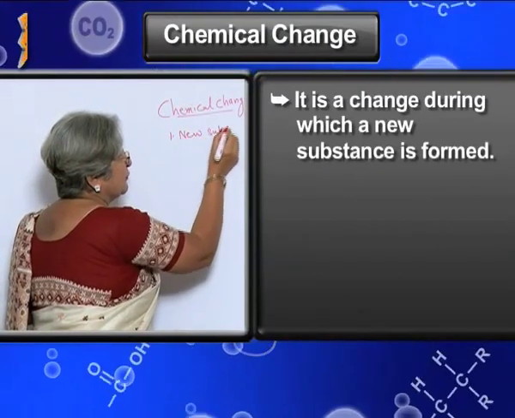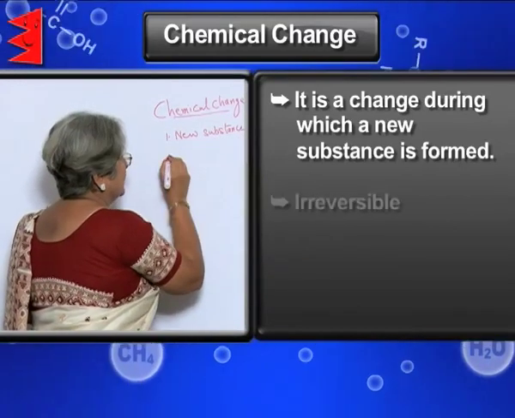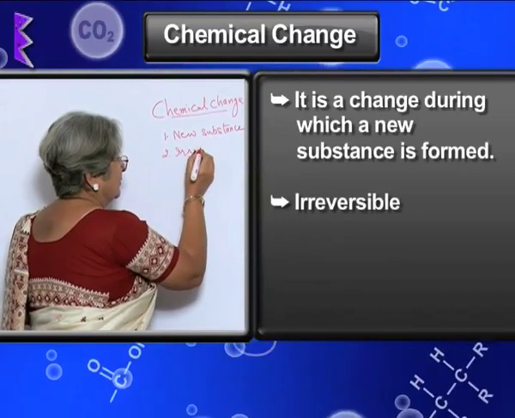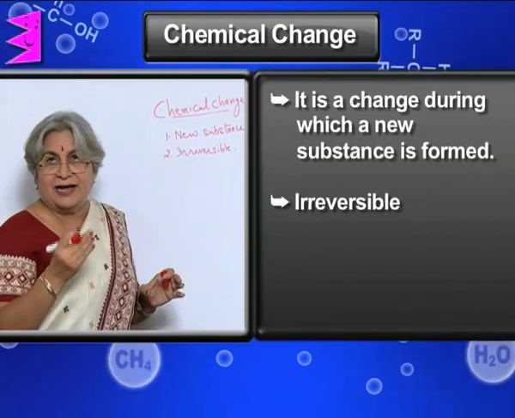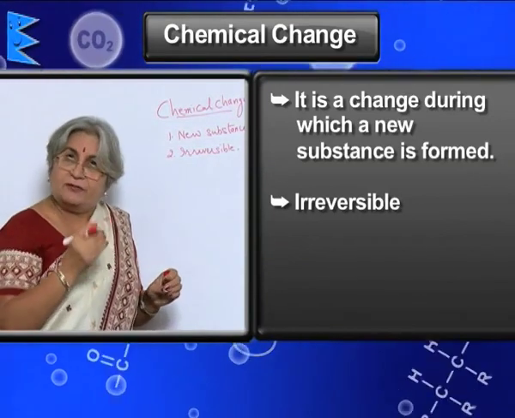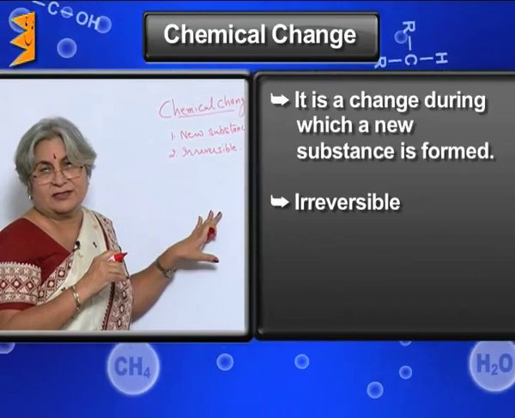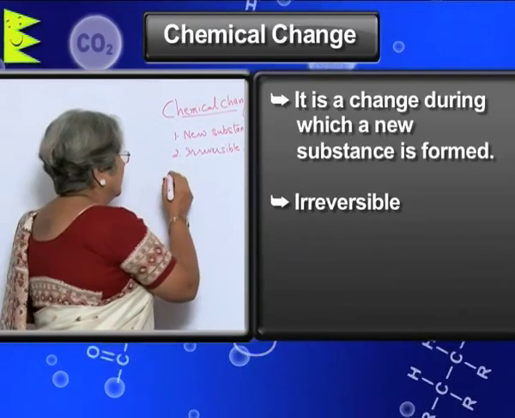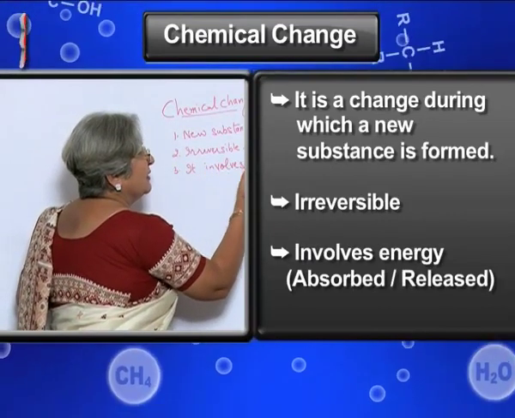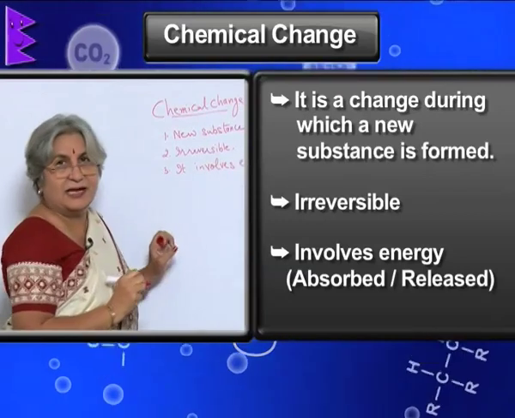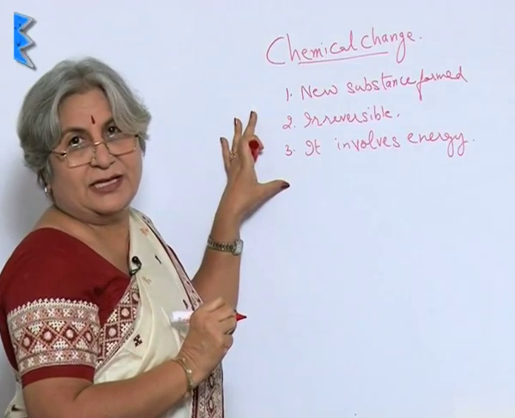Now, how is a new substance formed? I will tell you. Then it is irreversible. We cannot change it. Just like when ice melts, it becomes water, but on freezing, water can change back to ice. However, chemical changes cannot be reversed. They are irreversible. Third, it involves energy. Either energy is absorbed or it is released. So, these are some of the things that take place when a chemical change is taking place.